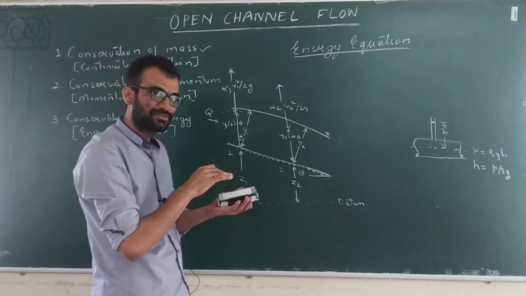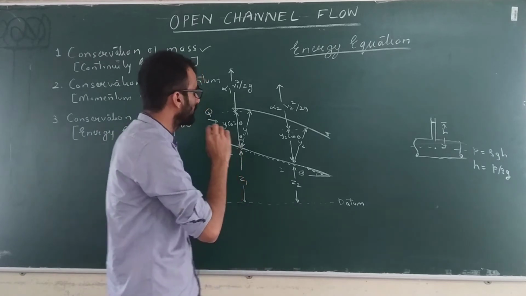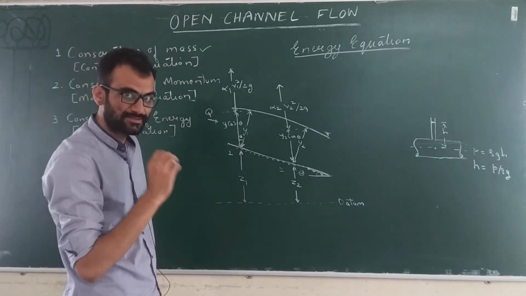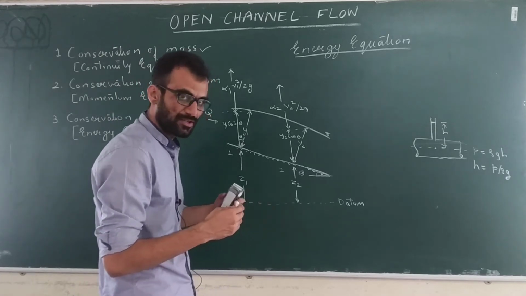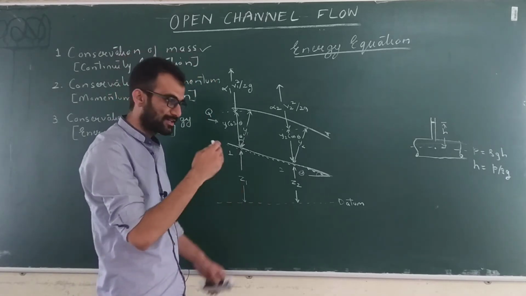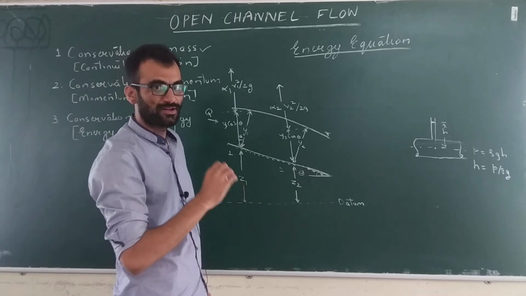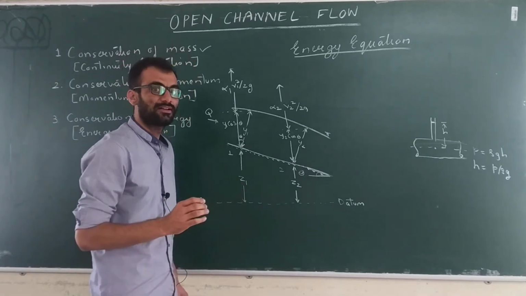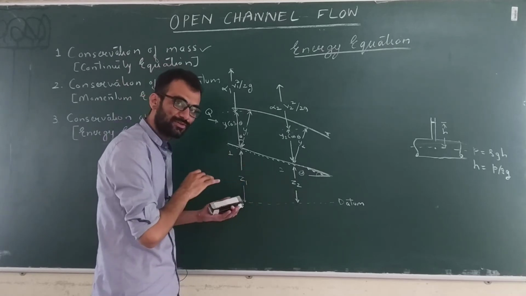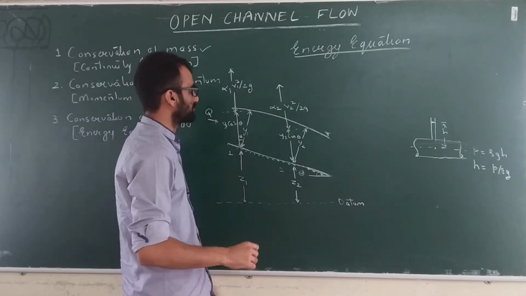So energy loss due to friction does not take place. But when the fluid is a real fluid, it has some viscosity, the flow has to overcome the viscous stresses also. So that's why there is some viscous dissipation. It is called the energy loss due to viscous dissipation.